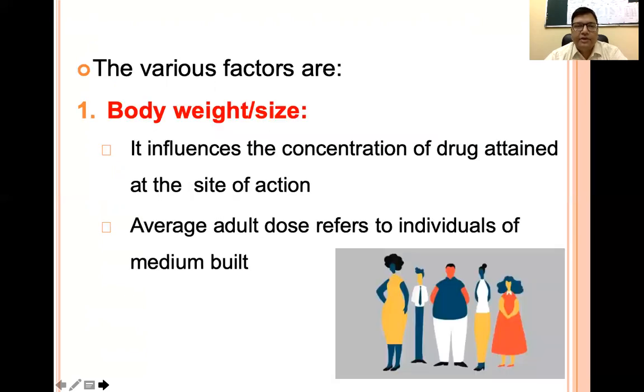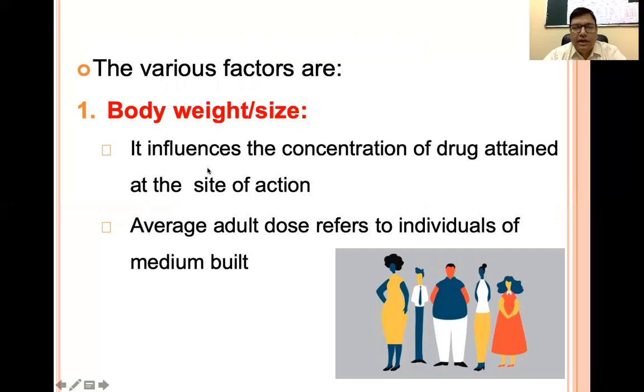So the various factors which are going to modify the drug effect are: first is the body size or the weight. If we are giving an adult dose to each and every individual, not all the individuals will have the same weight. Some may be thin, some may be overweight, some may be obese, or some may be underweight also.